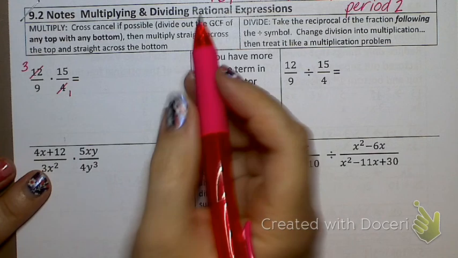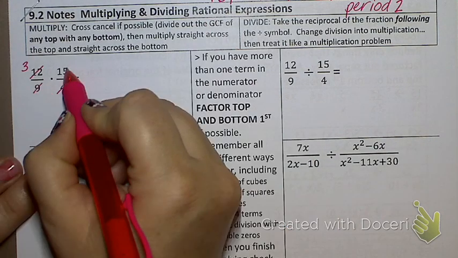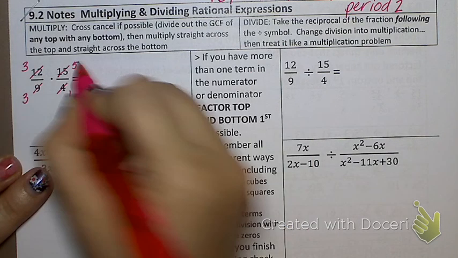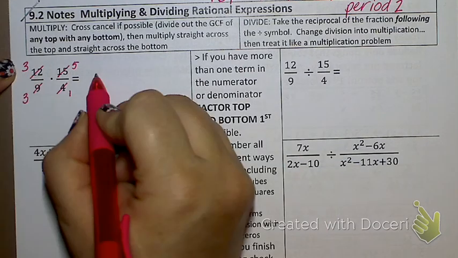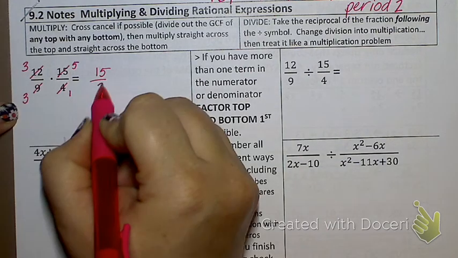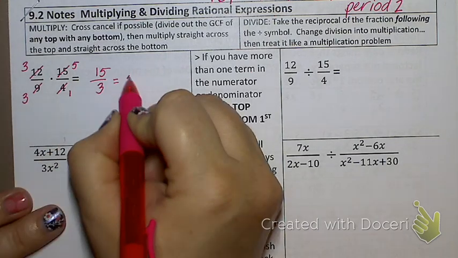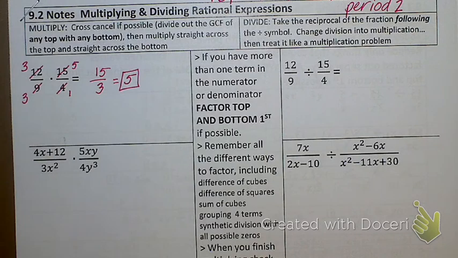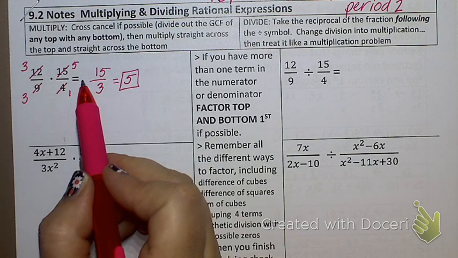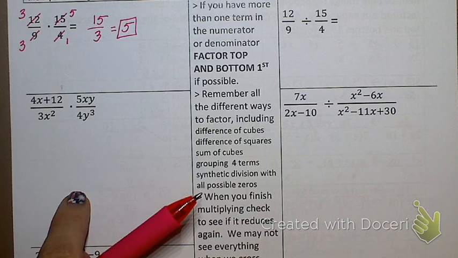And then on the other crossways, I have 9 and 15. Those are both divisible by 3. That gives me 3 and 5. So now if I multiply straight across, 3 times 5 is 15. 3 times 1 is 3. And 15 over 3 is 5. So multiplying fractions, you can cross-cancel. I chose to cross-cancel here because 12 times 15 is a pretty large number that I might not know how it reduces. When we get to the x's in the fractions, we're not going to be cross-canceling. Once you get pretty fluent with this, you can go ahead and cross-cancel, but we're not going to do that right now.